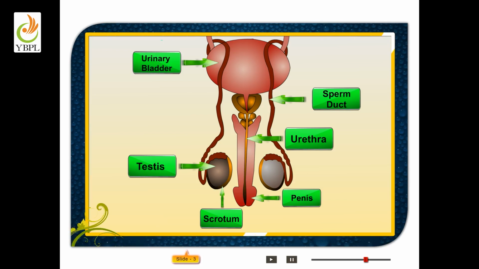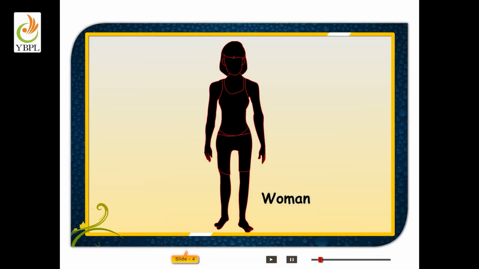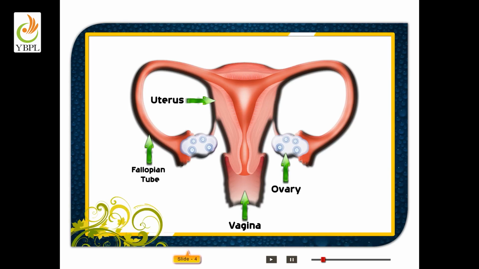Urethra is a long tube that arises from the urinary bladder and carries urine. It runs through the penis and opens to the outside through the male genital pore. The semen from the vas deferens also joins the urethra. A long, thick muscular organ that injects sperm into the vagina of the female is called the penis. The female reproductive organ includes a pair of ovaries, two oviducts or fallopian tubes, the urethra and vagina.